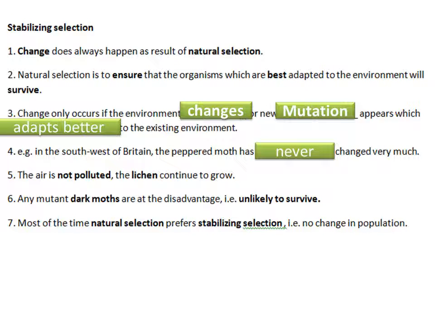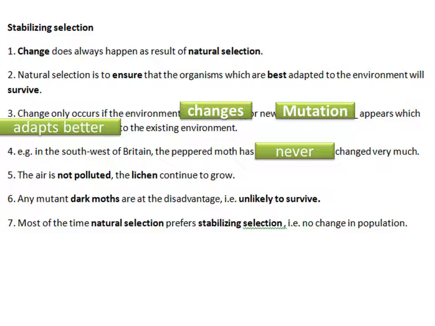Because there is no pollution, therefore the moth will never change. No much change like what we mentioned just now. Number 5, the air is not polluted. The lichen continues to grow, and the dark moths are at a disadvantage. Easily seen by the predator and unlikely to survive.